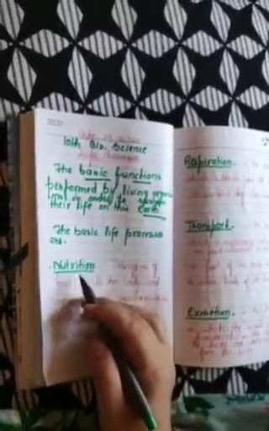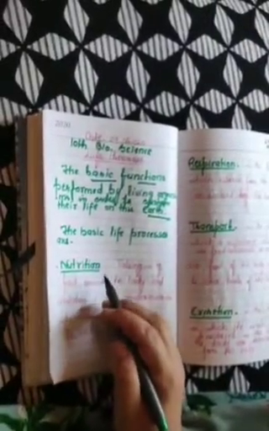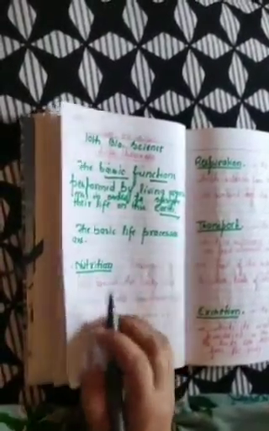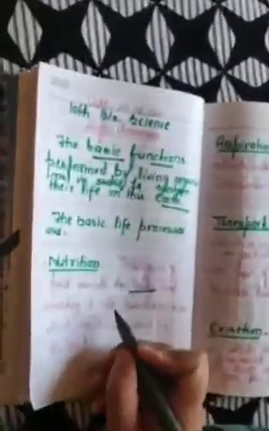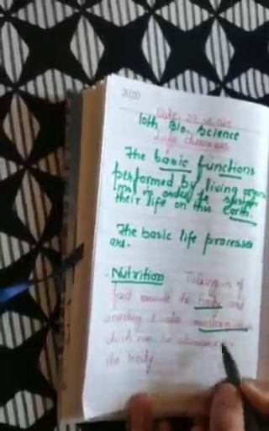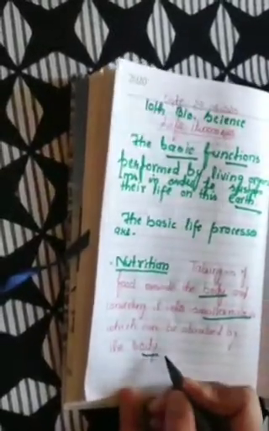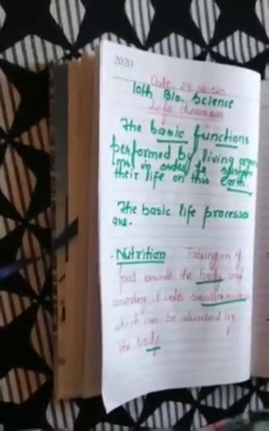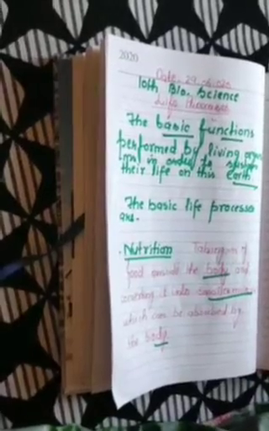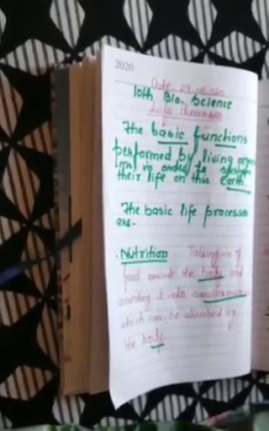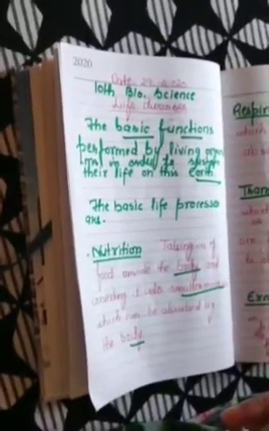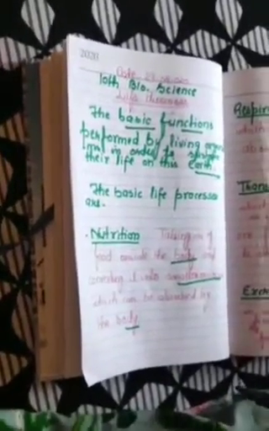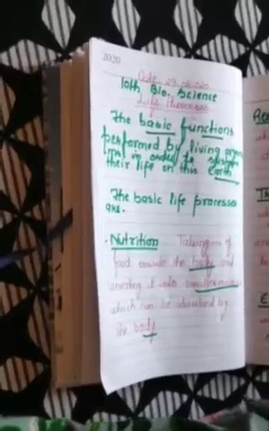Let us give a brief introduction of these functions. First life process is nutrition. Dear students, what is nutrition? Nutrition is simply taking enough food inside the body and converting it into smaller molecules which are absorbed by our body cells.